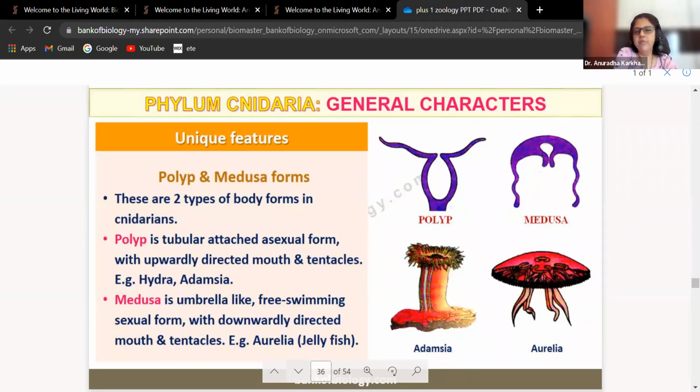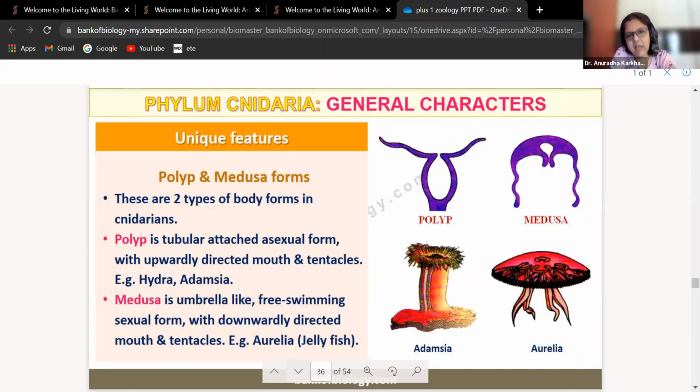There are two types of body forms in cnidarians, polyp and medusa. Polyp is a tubular, attached, asexual form with upwardly directed mouth and tentacles. Examples of the polyp form are hydra and Adamsia. While medusa is an umbrella-like, free-swimming, sexual form with downwardly directed mouth and tentacles. Here you can see the difference. Example Aurelia, which is called jellyfish.